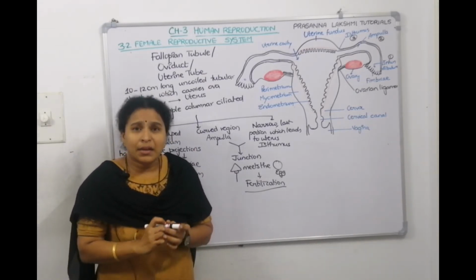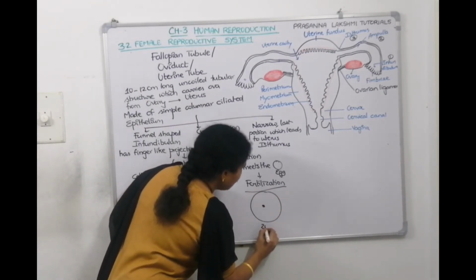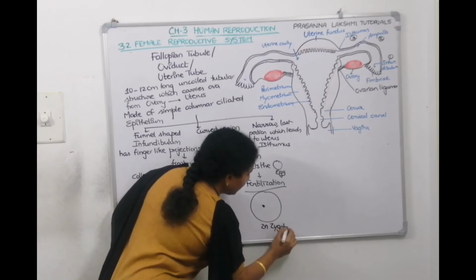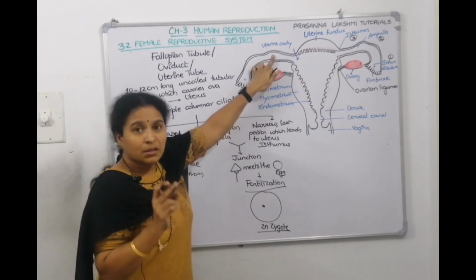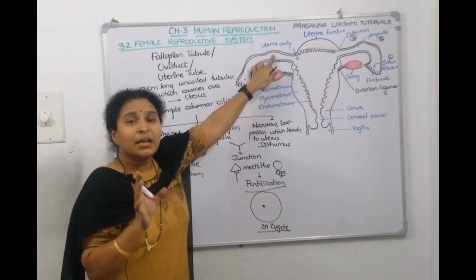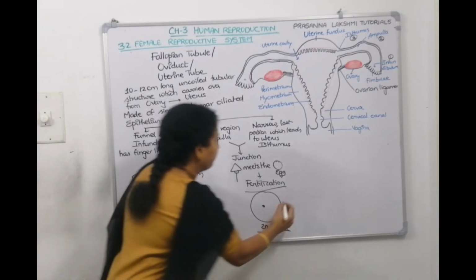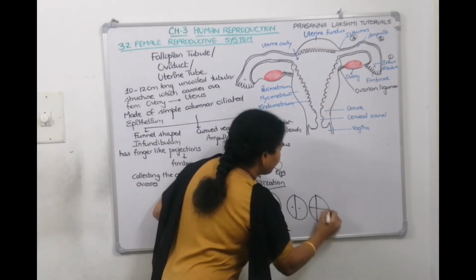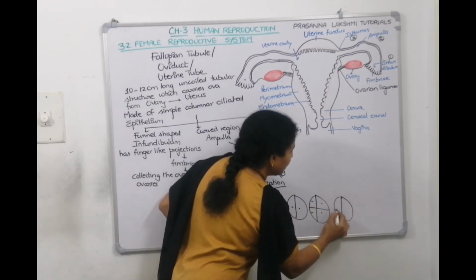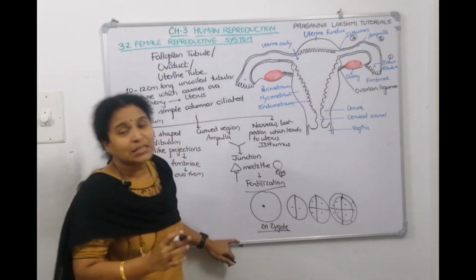Understood? Now, after fertilization, you will get a diploid zygote. Where is the zygote formed? In the ampulla isthmus junction. The early embryonic development then begins, with the zygote dividing and making 2-cell blastomeres, then 4-cell blastomeres, 8-cell blastomeres, 16-cell blastomeres.